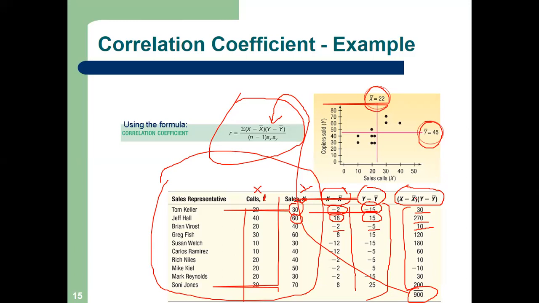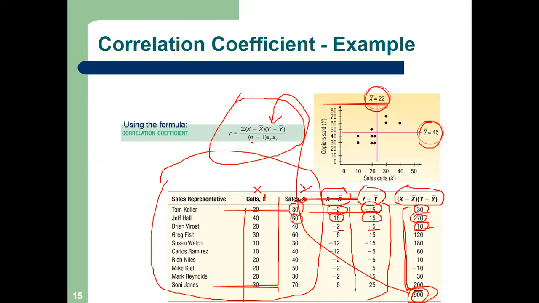These are the values for the first salesperson, the second, the third. If we add these, how much do we get? 900. Is it clear or not? So our numerator is 900.